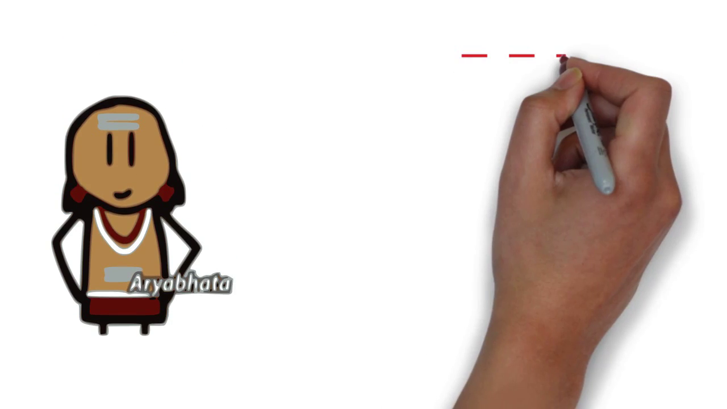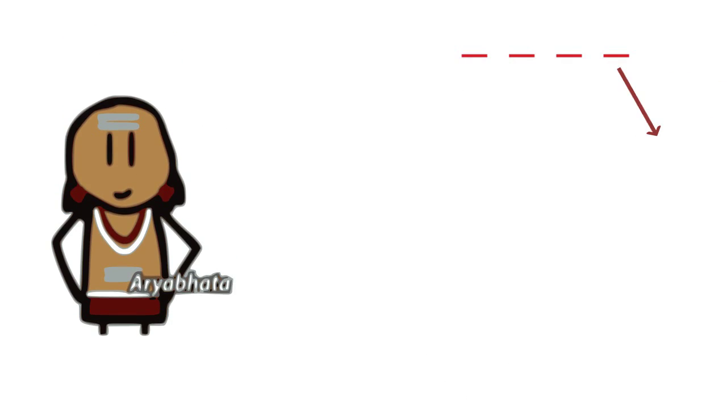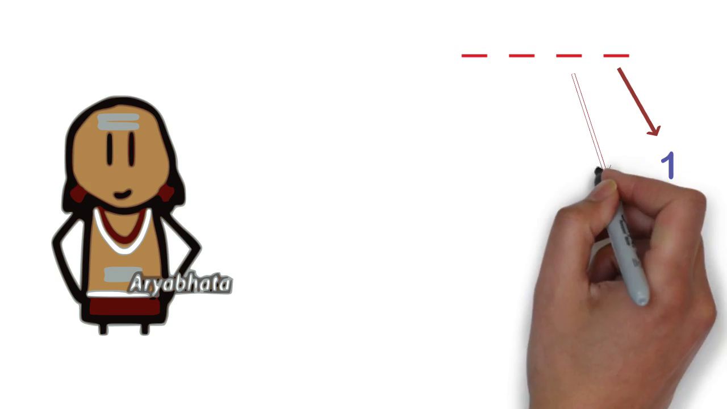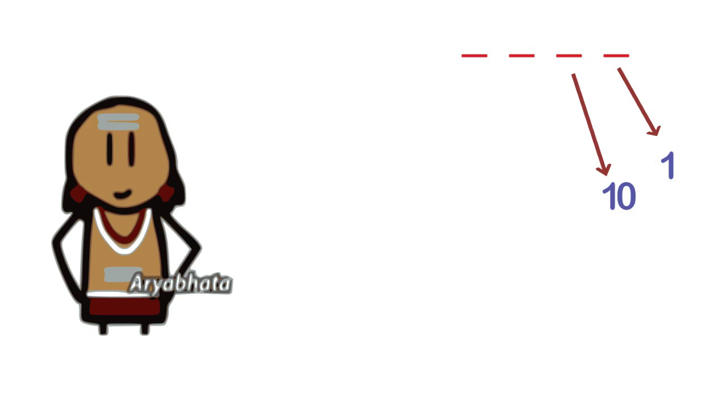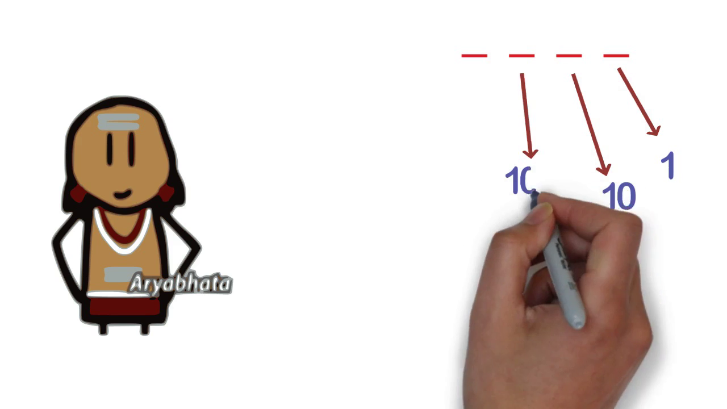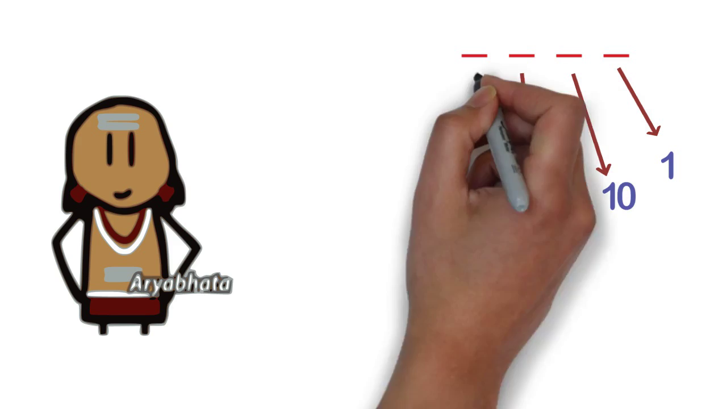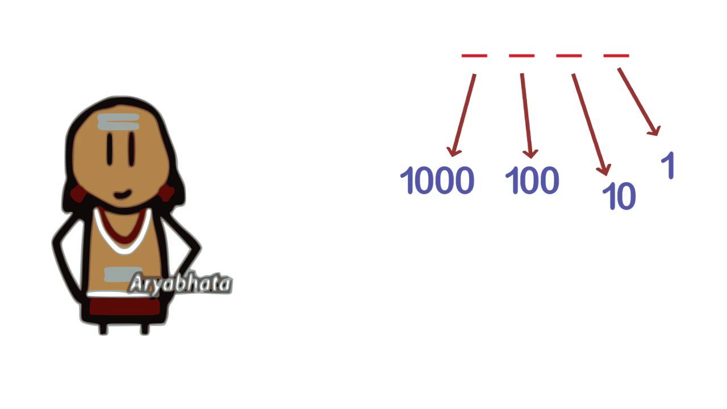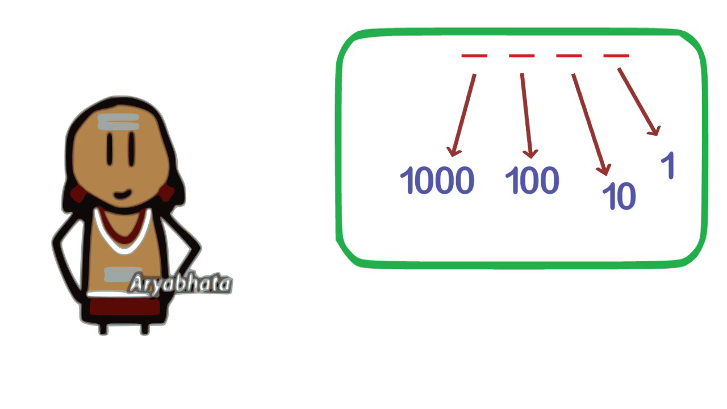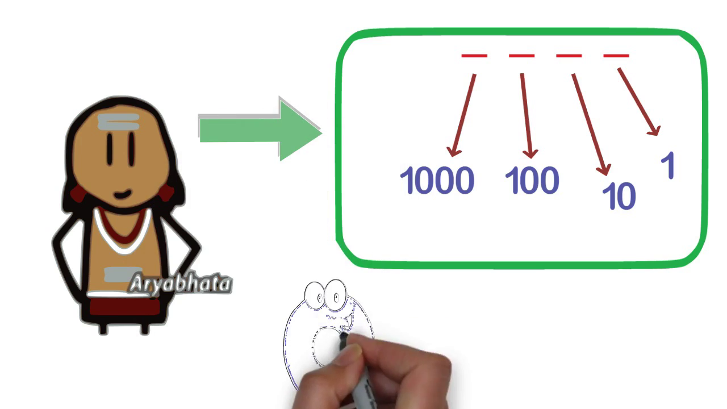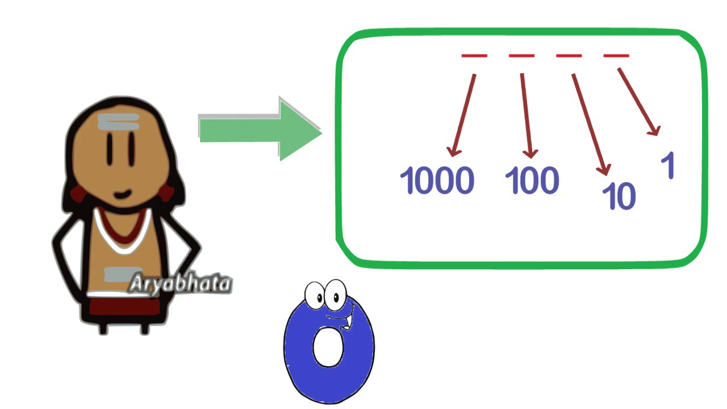So if I am considering 4 places, then the rightmost place has value 1. That is, the digit at this place will be multiplied by 1. Hence it is known as the unit place. The next place has a value of 10. That is, the digit at this place is multiplied by 10, and it is known as the tens place. The next has a value of 100, so the hundreds place, and the next has 1000, so the thousands place.